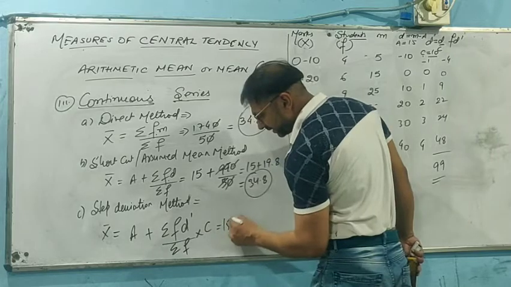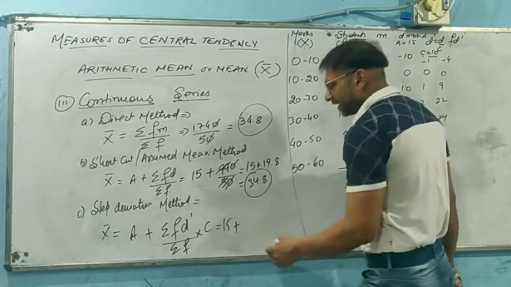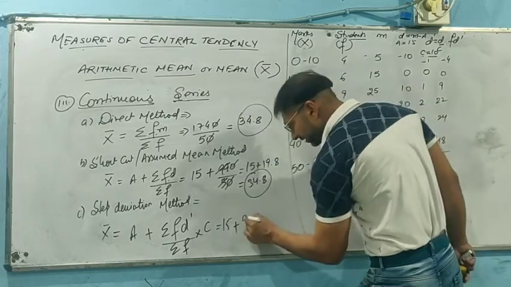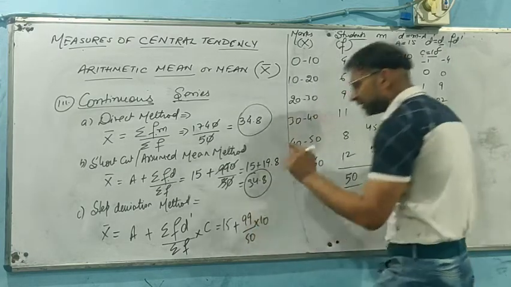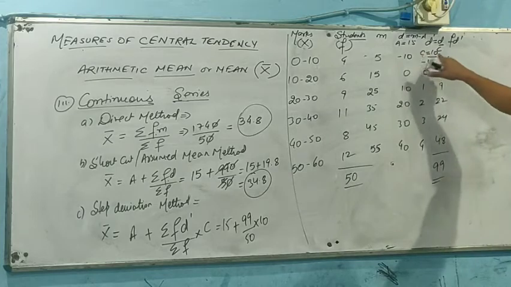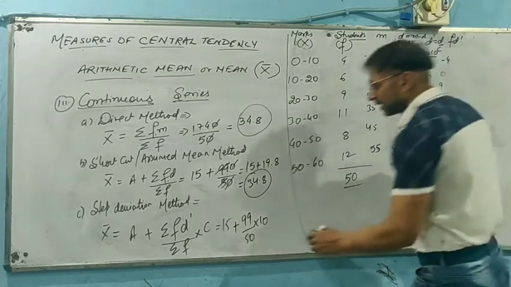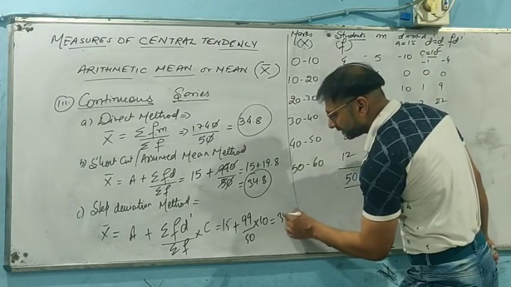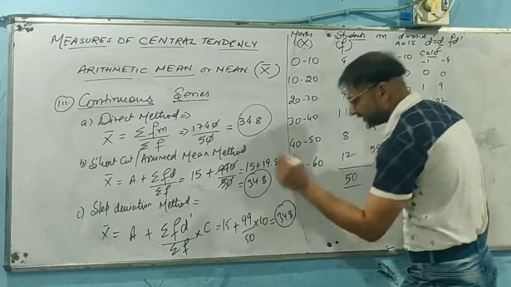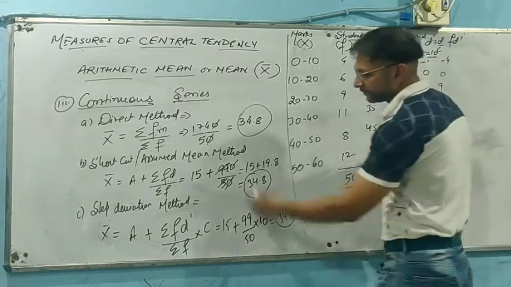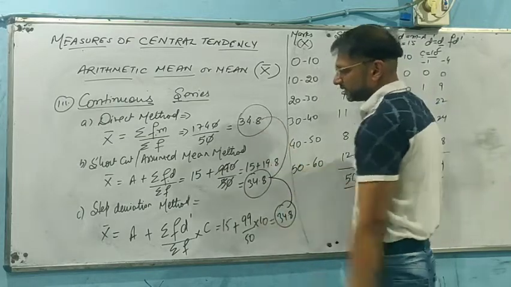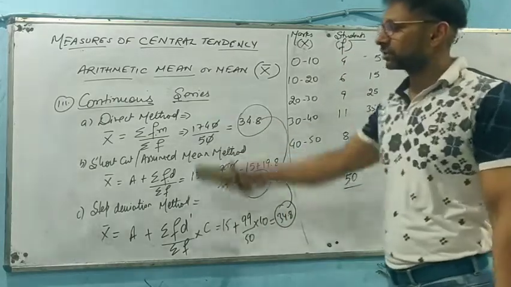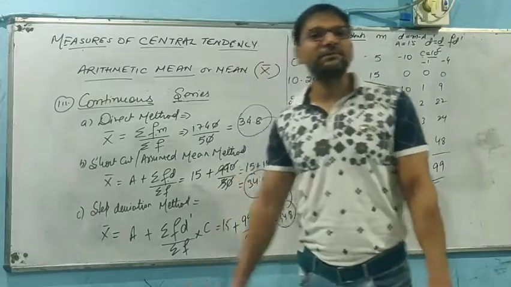A was 15 plus summation FD dash was 99 upon 50 into 10. 10 was C as a common factor. Our answer will definitely come as 34.8. The figures were totally the same. So we can say with the help of the direct method, shortcut method, and step division method, the answer of the mean will come the same.